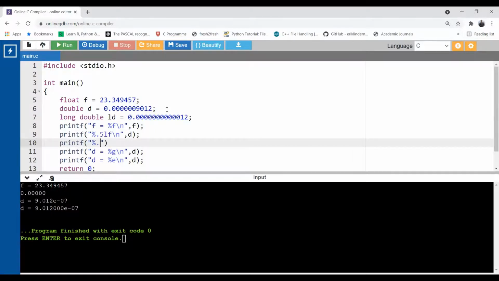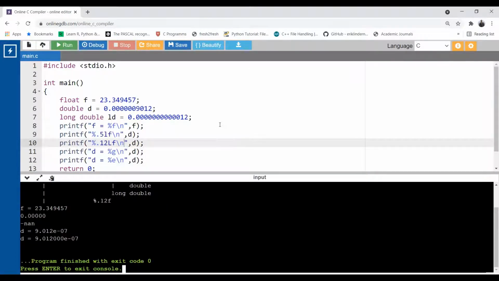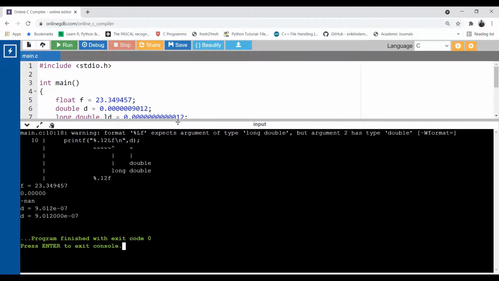Percentage. Now I want to print up to 12 decimal points. Now the format specifier will be uppercase L, lowercase f. Okay, and use the D over it. Run. Okay, that format specifier is not supported.